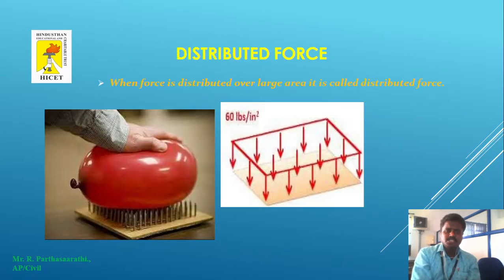The next, distributed forces. When a force is distributed over a large area, it is called a distributed force. For example, with an air-filled ball, we can press on it, and it will distribute the force from the hand all over the area. Formally it is 60 lbs per square inch, and from our engineering point of view 1.5 kilonewton per square meter, 2.5 kilonewton per square meter. These are example values for distributed forces. Formally it is called a uniformly distributed load.